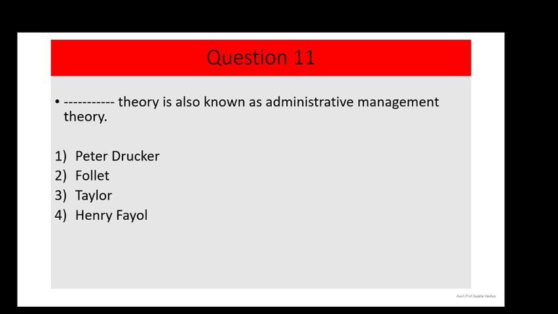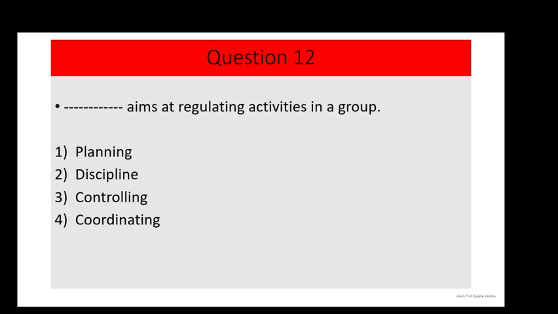Dash theory is also known as administrative management theory. Options are option number 1, Peter Drucker, option number 2, Follett, option number 3, Taylor, and option number 4, Henry Fayol. And the correct answer is option number 4, that is Henry Fayol. So Henry Fayol's theory is also known as administrative management theory. Question number 12.